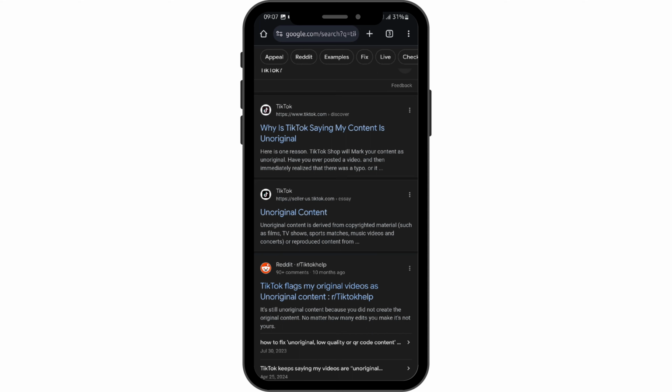And avoid reusing content. Reposting your own content frequently can also be flagged as unoriginal. Instead, refresh old ideas with new perspectives or formats. And lastly, engage with the community. Participate in trends, challenges, or create content that encourages interactions.